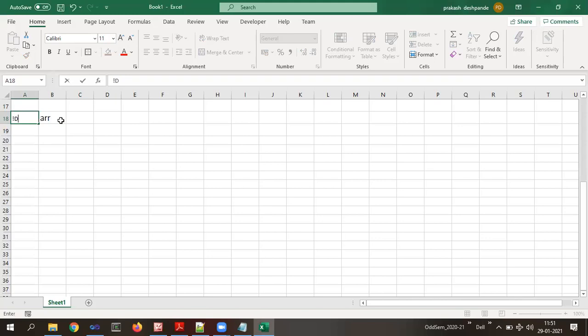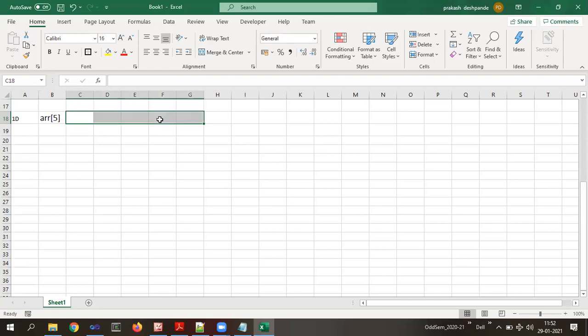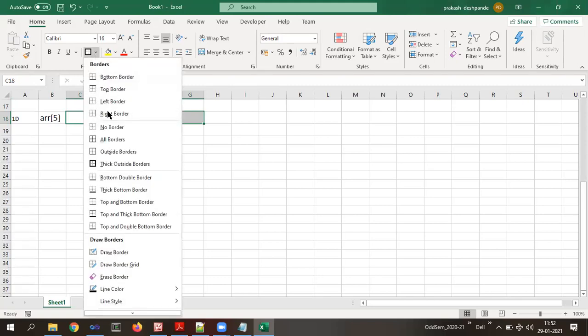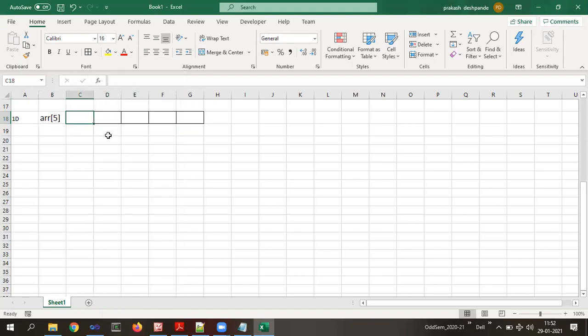If it is a one dimensional array and the name of the array is ARR of the size say 5, then 5 blocks, continuous memory blocks will be there. As of now, forget about the memory blocks. There will be 5 continuous cells, and every cell is capable of storing a number.